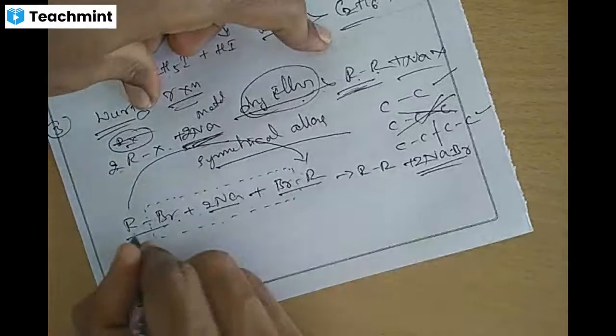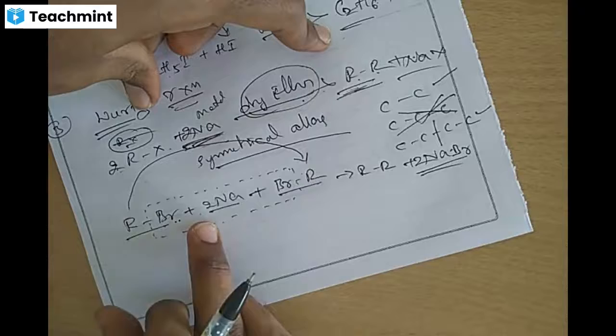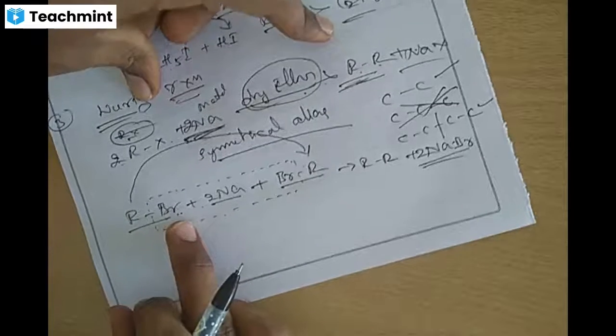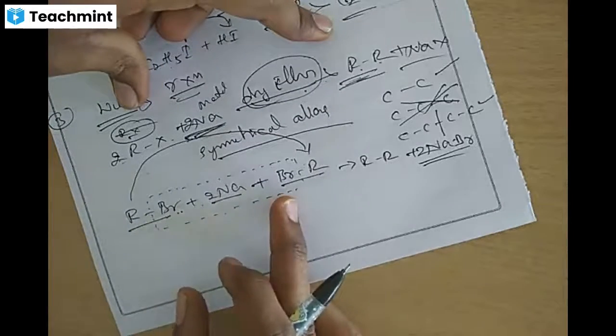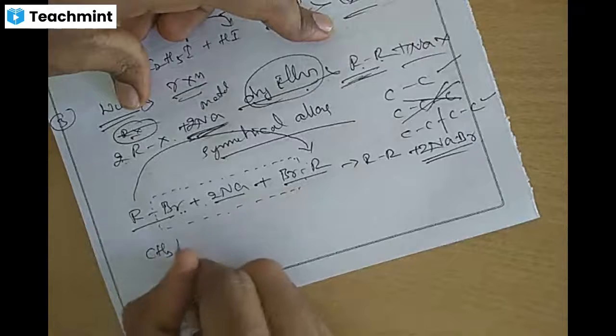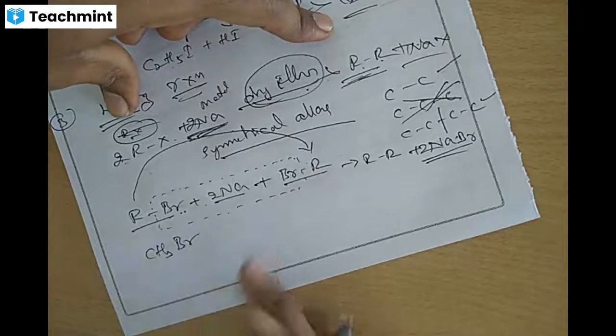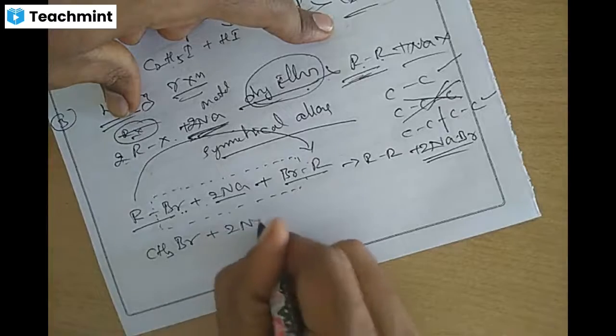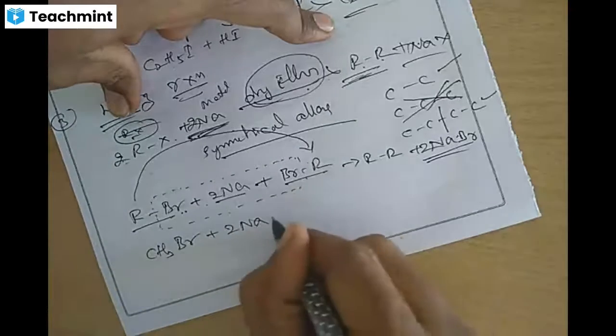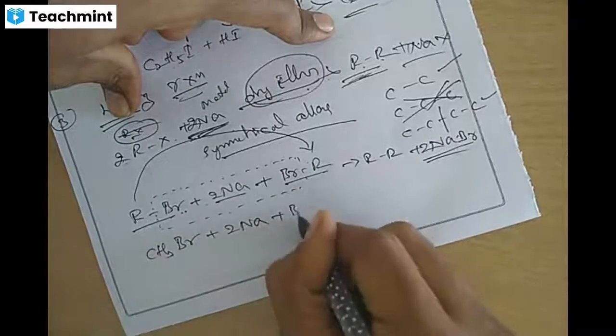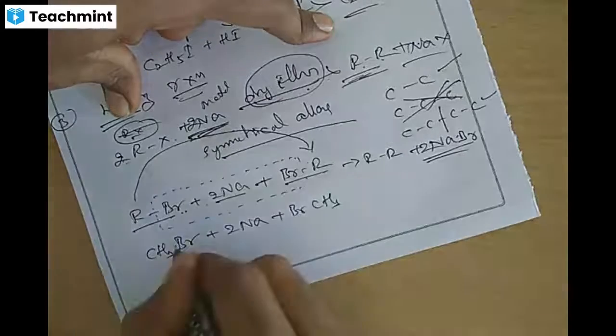This can be written as 2RBr, alkyl bromide, CH3Br or C2H5Br. CH3Br is methyl bromide or bromomethane. So bromomethane is treated with sodium Na, and this other molecule I'll write as BrCH3, methyl bromide.